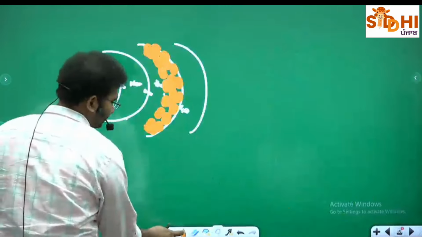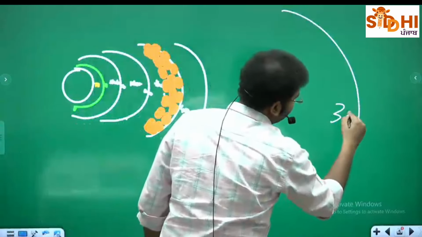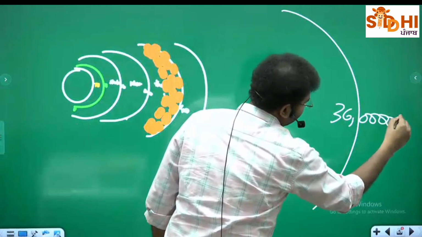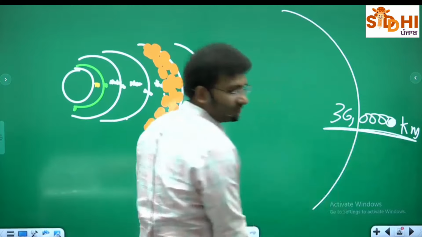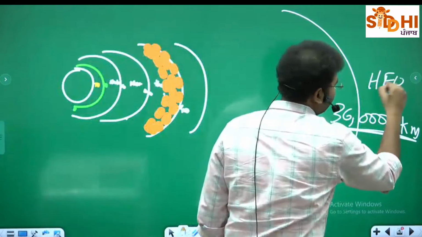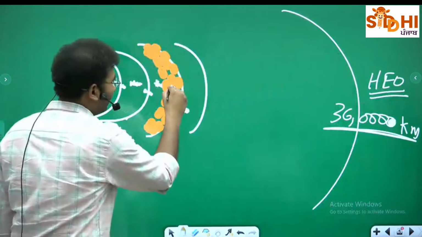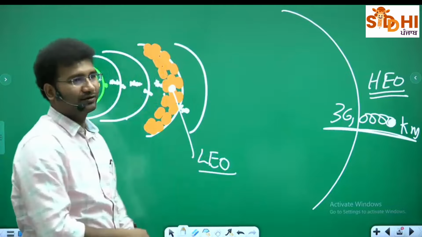They can go up till 36,000 kilometers. These are called high Earth orbit satellites, and these are called low Earth orbit satellites.